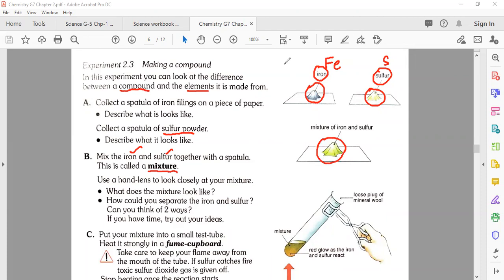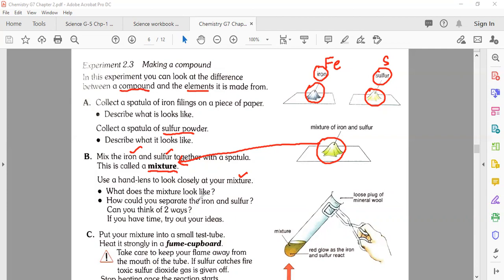These two substances that you mixed are not mixed with one another chemically. If they join or mix with one another chemically, then you can call it a compound. You just mix them here physically, so you name this substance a mixture. Use a hand lens to look closely at your mixture. What does the mixture look like? It just looks like a mixing of these two types of substances, iron and sulfur.